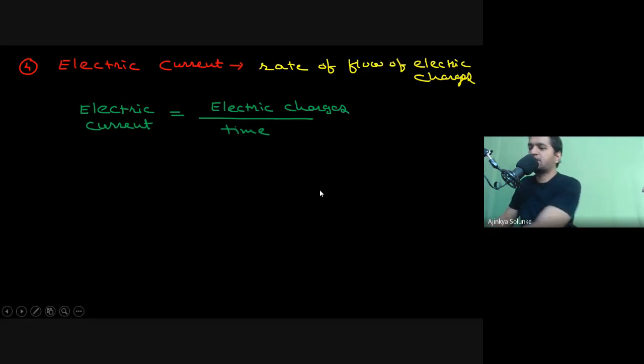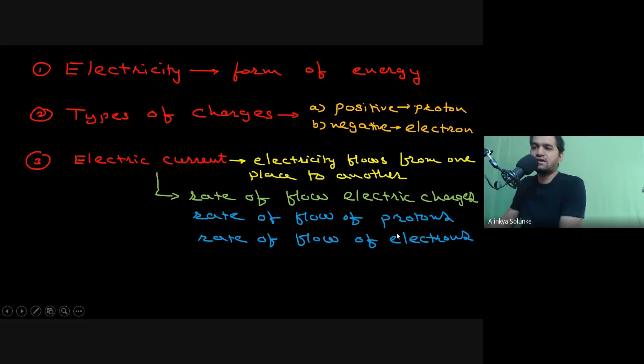Okay, right. Now in the exam, let's say somebody has asked, which definition has to be used for electric current? For electric current, you have to use this definition, the rate of flow of electric charges. Agreed? Because that's the most correct definition, it also involves protons and electrons. So you have to use the definition rate of flow of electric charges. Is it okay?